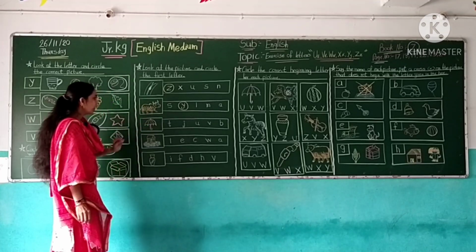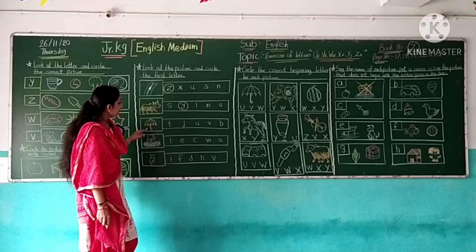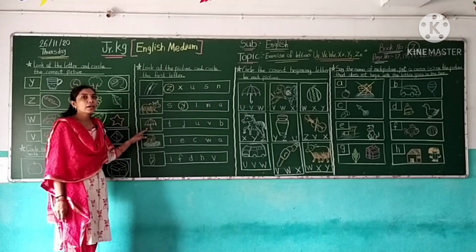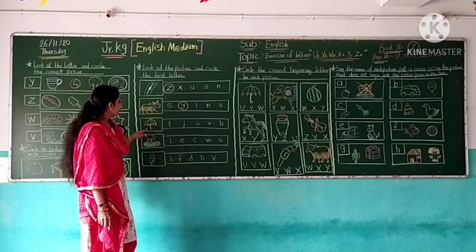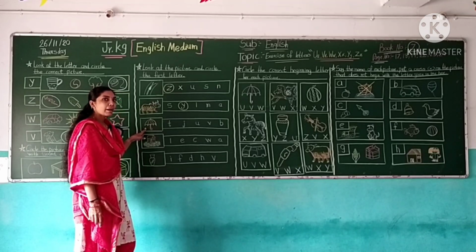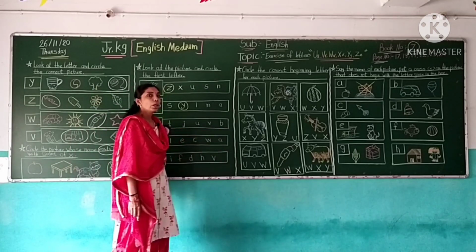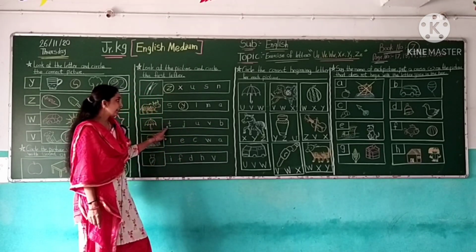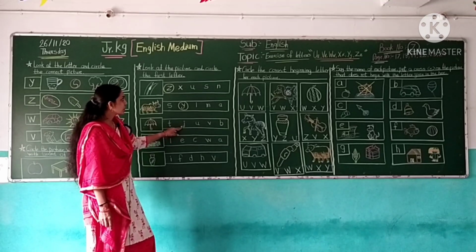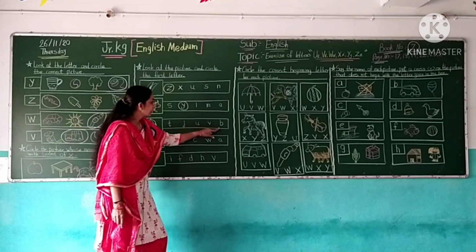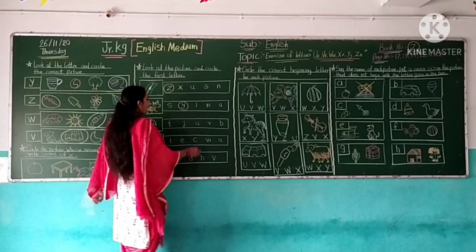Now next picture is umbrella. This is umbrella. Umbrella start the letter U. U for umbrella. So here find the letter U. This is letter U. No. This is letter U. No. So where is letter U? Here. This is letter U. U for umbrella.